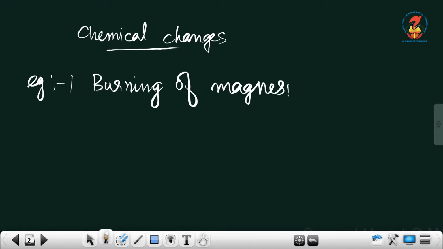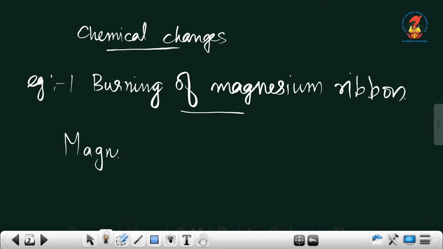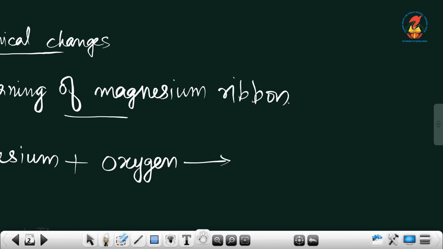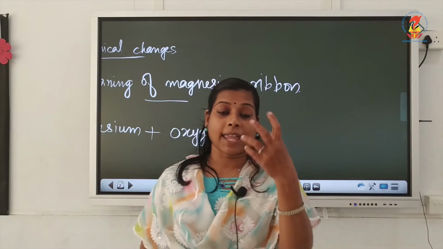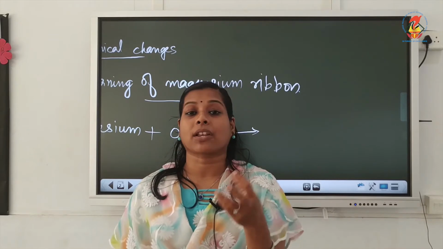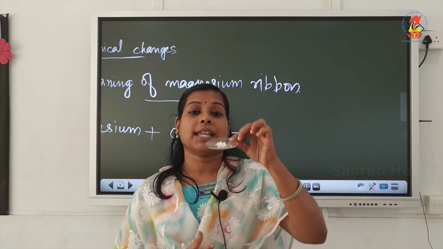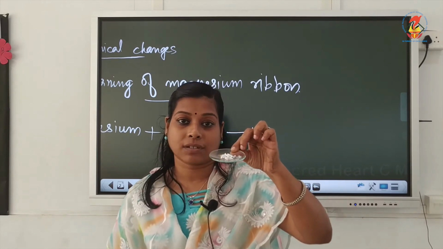So when we burn magnesium ribbon, we can say magnesium is reacting with the oxygen. When it is reacting with the oxygen, what will happen to this magnesium ribbon? After burning we will get a material like this, white powdery ash.